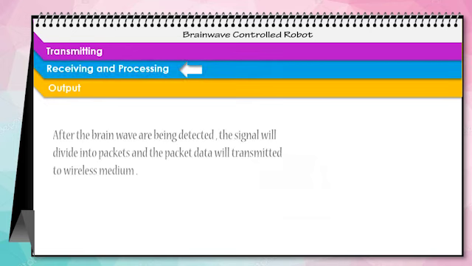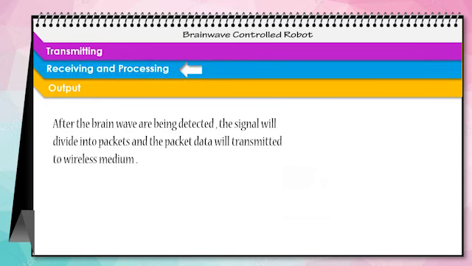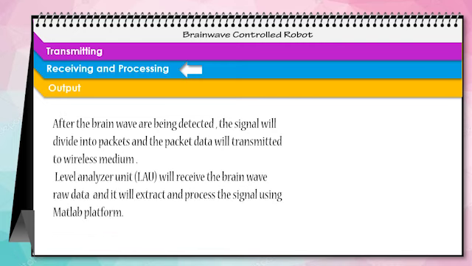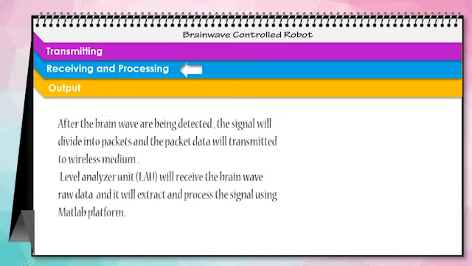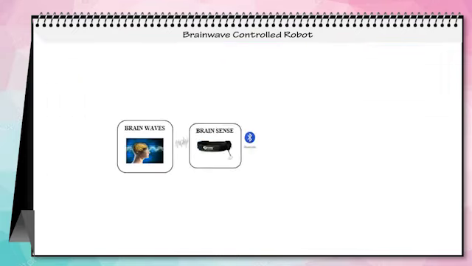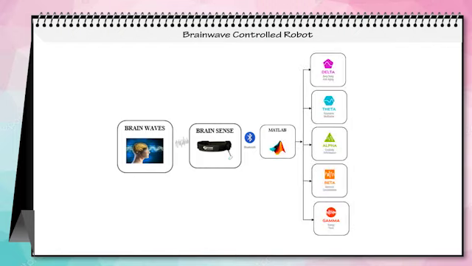Second is receiving and processing. After the brainwaves are detected, the signal will be divided into packets and the packet data will be transmitted to the wireless medium. The Level Analyzer Unit, LAU, will receive the brainwave raw data and it will extract and process the signal using the MATLAB platform. So we can see here that the brainwave is transmitted to the brain sensor, then using Bluetooth to the MATLAB. Then MATLAB will divide the signal into delta, theta, alpha, beta, and gamma.